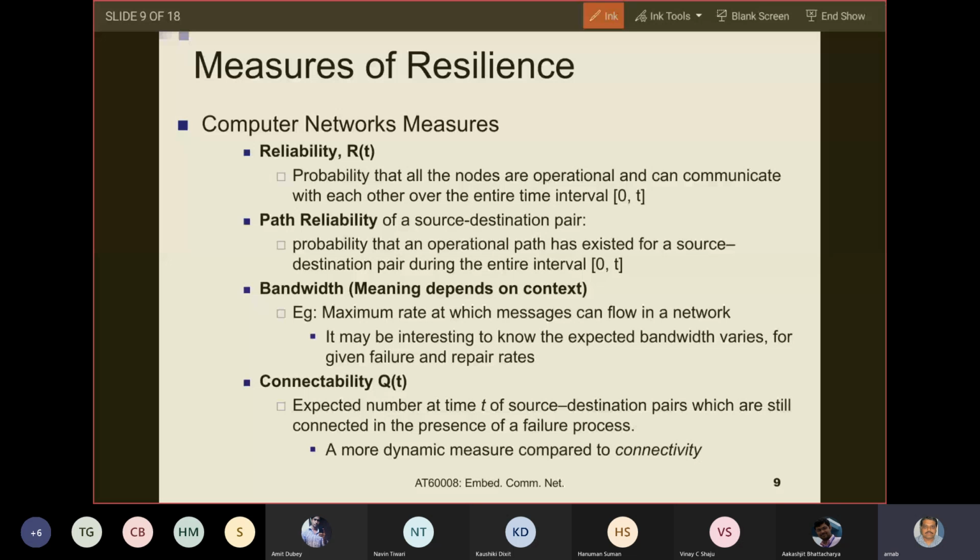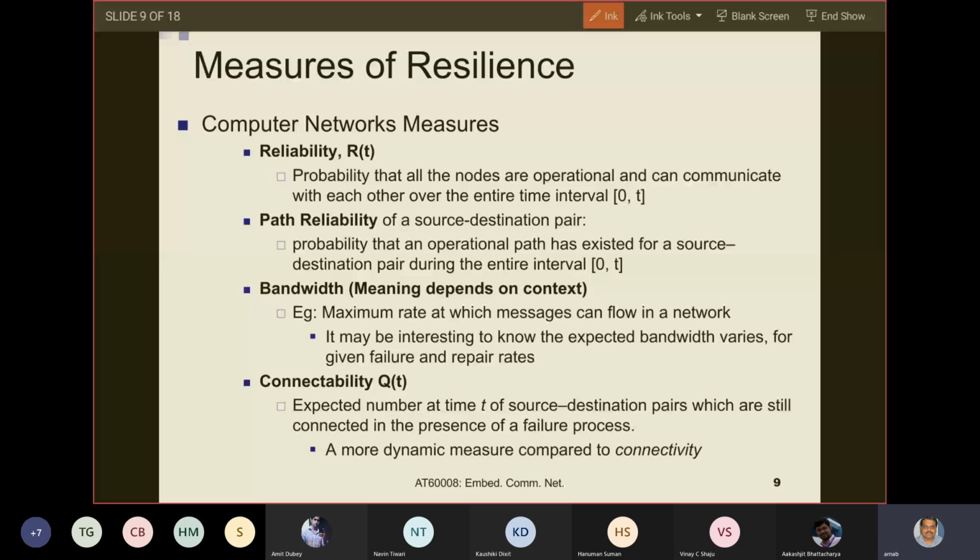And then comes connectability. So what is connectability? The expected number at time t of source destination pairs which are still connected in the presence of a failure process. So failures are happening in the network over time. At any point in time, what is the expected number of source destination pairs which are still connected in spite of the failure of nodes and links in the network? This expected number is connectability.